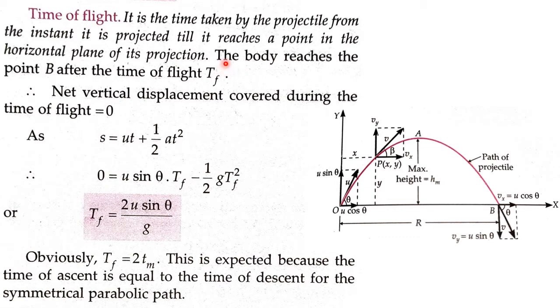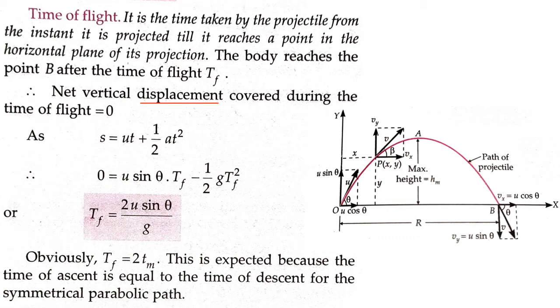Now the body reaches the point B after the time of flight Tf. So in this case we will assume the time of flight to be Tf. Now the net vertical displacement covered during the time of flight equals 0. Remember what displacement was?